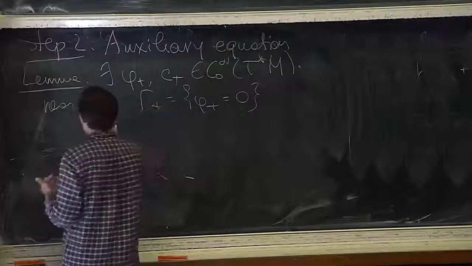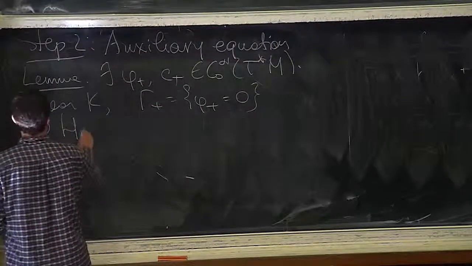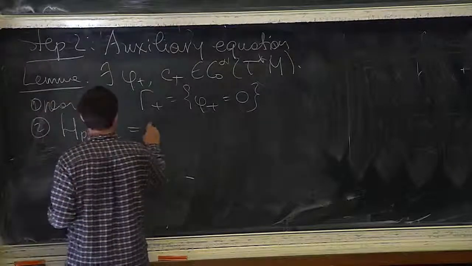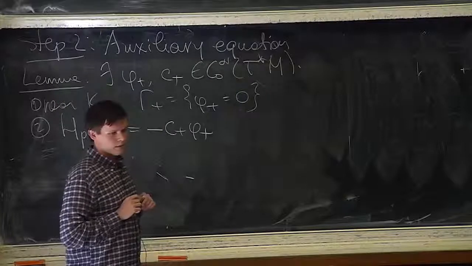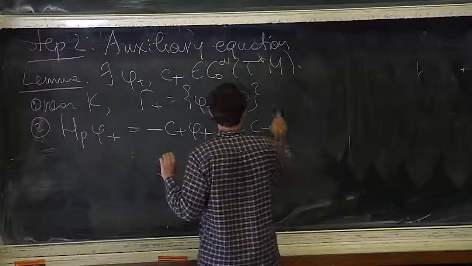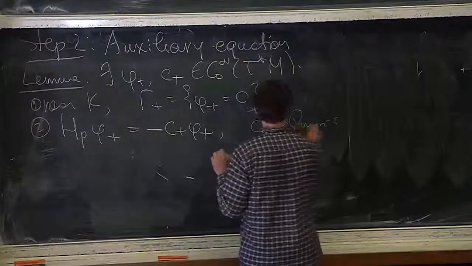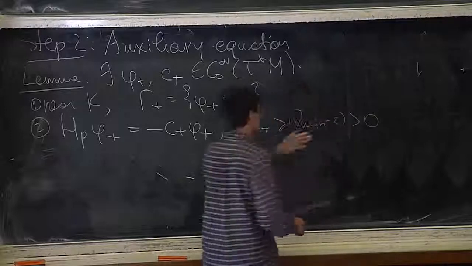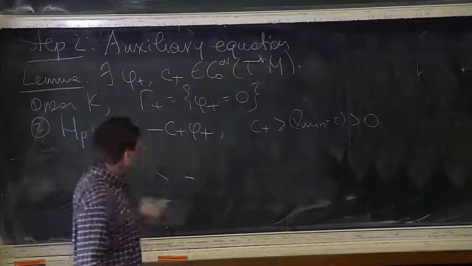And, of course, I have to say something about the flow. If I differentiate my phi plus along the flow, I have this condition, where, again, near the trapped set, my c plus is positive. In fact, it's bounded below modulo epsilon by this minimal expansion rate. What it says is the following.